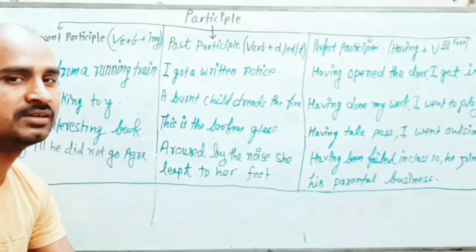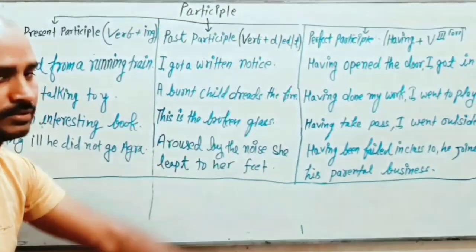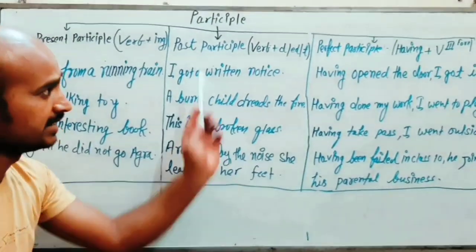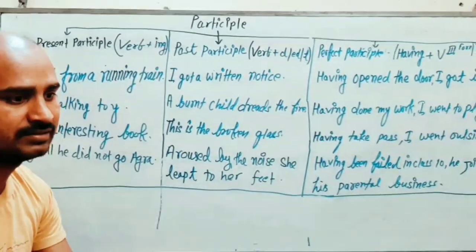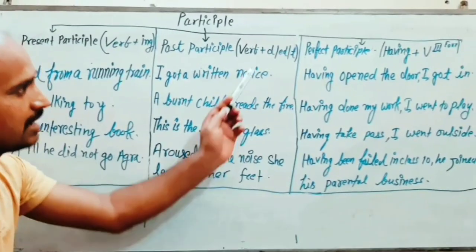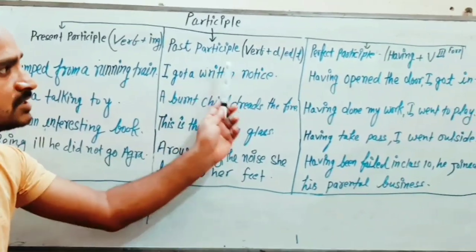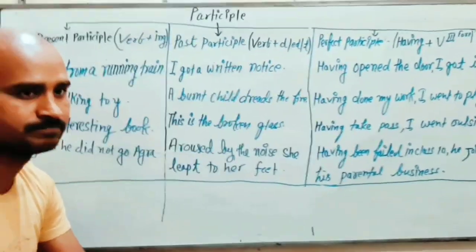In this video I will teach you all about participle. This is one of the most important topics in terms of speaking or writing in English. We have three types of participle: present participle, past participle, perfect participle.